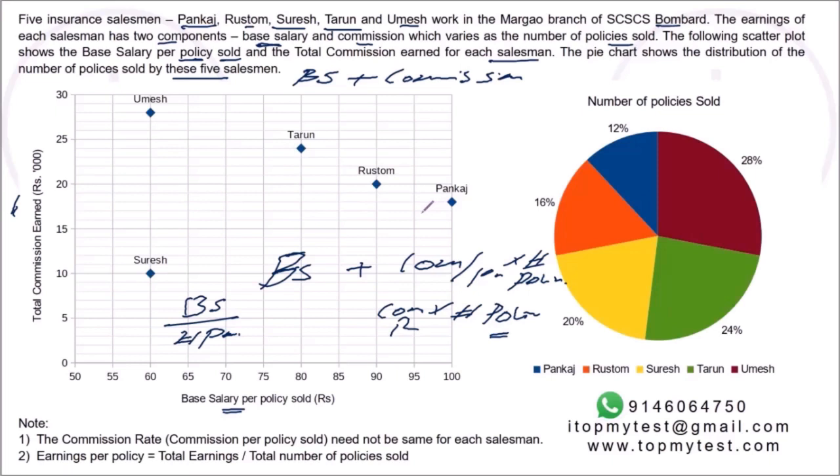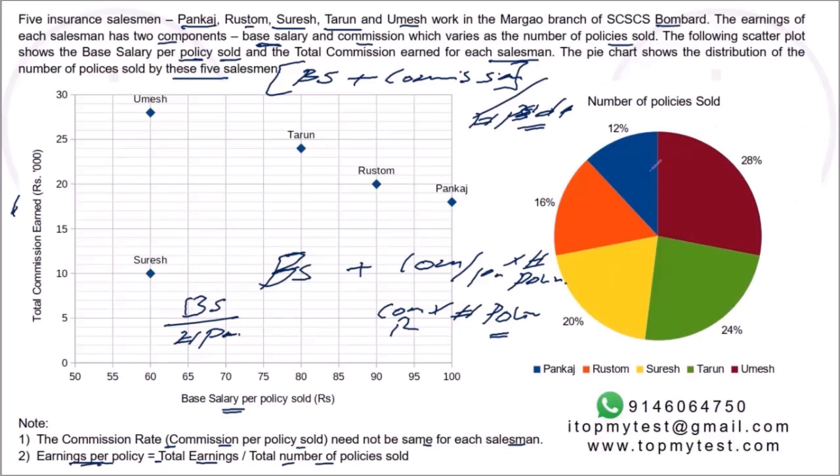Now, a couple of additional pieces of information. The commission rate need not be the same. Commission rate is commission per policy sold, so this variable component need not be the same for each person. And then earnings per policy will be total earnings divided by the total number of policies. So this total amount divided by number of policies sold will be equal to the earnings per policy. That value we can calculate once we add it up.